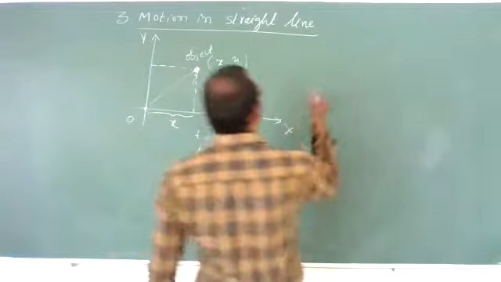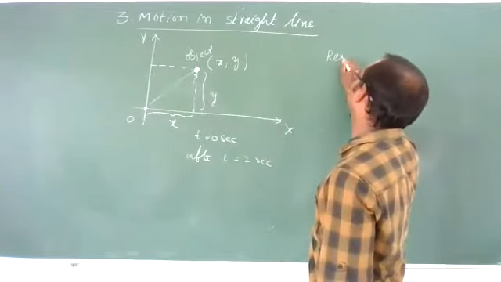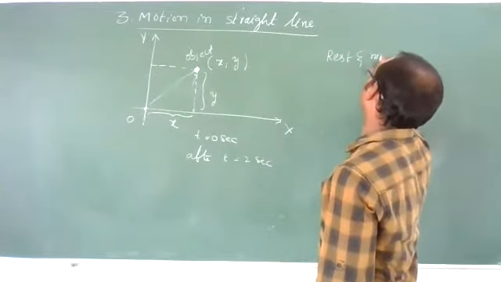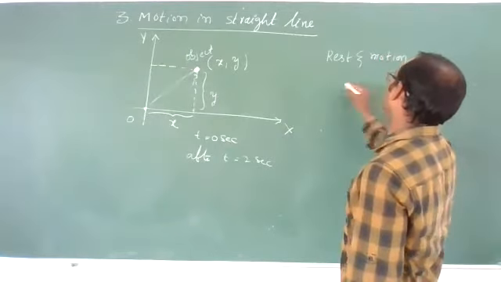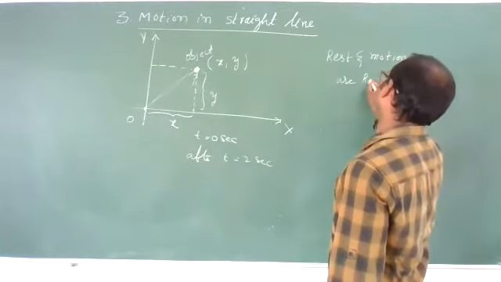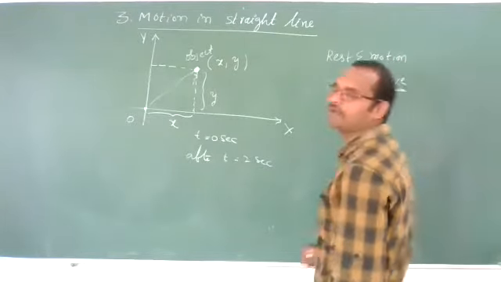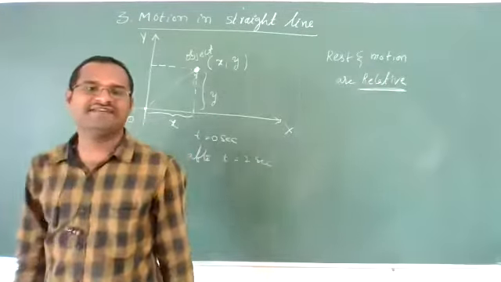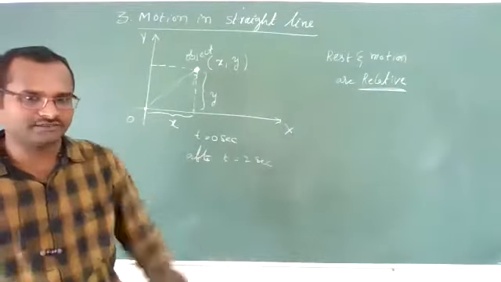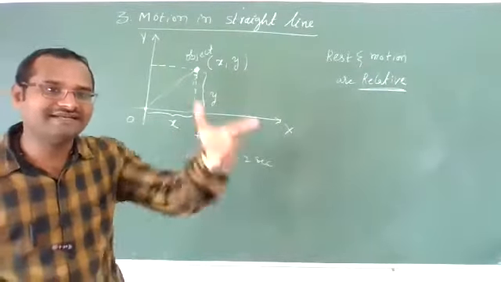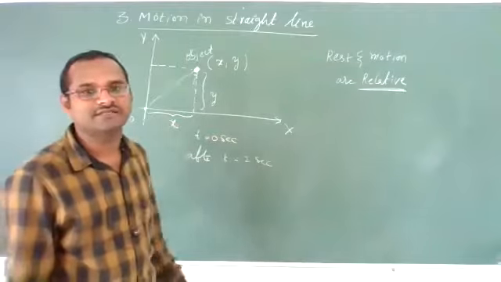And one more important point you should remember: rest and motion, these two are relative. Very important word. What is the meaning of relative? It depends upon the frame of reference.